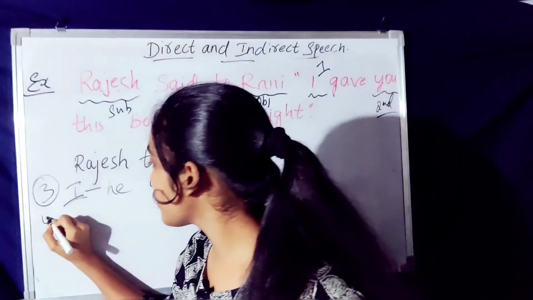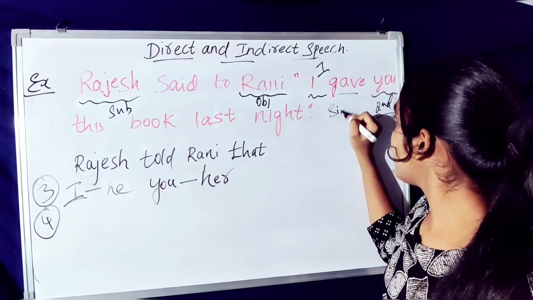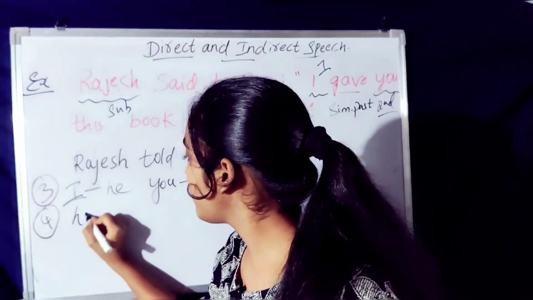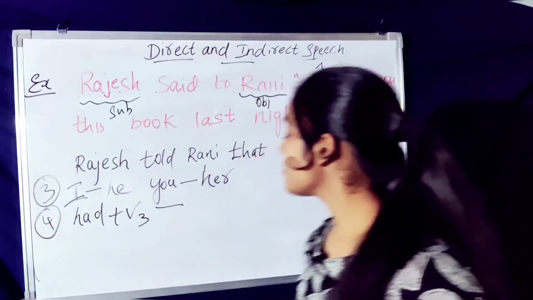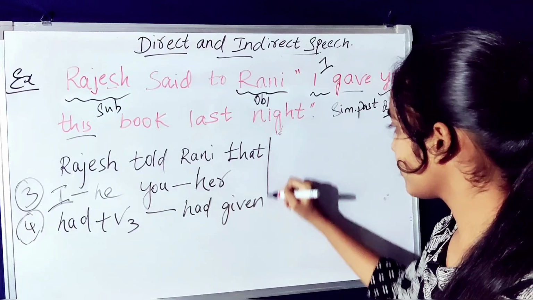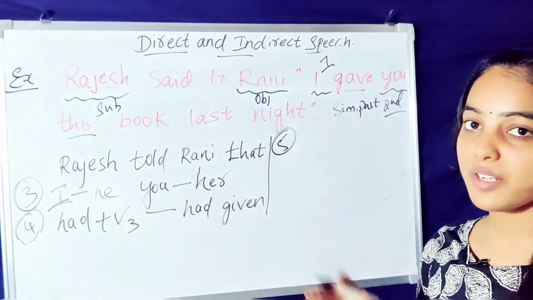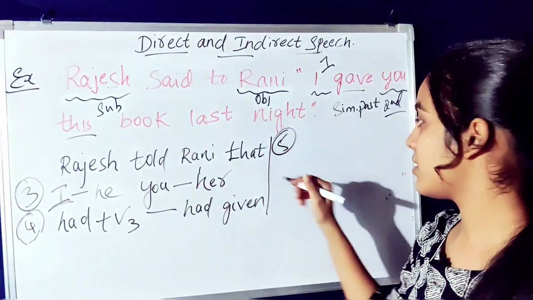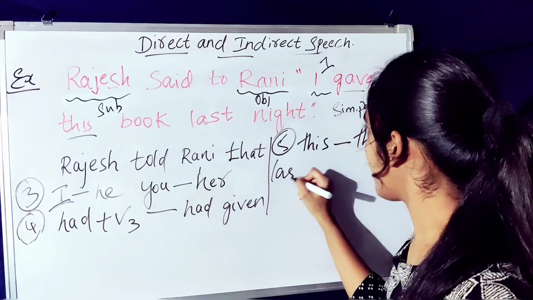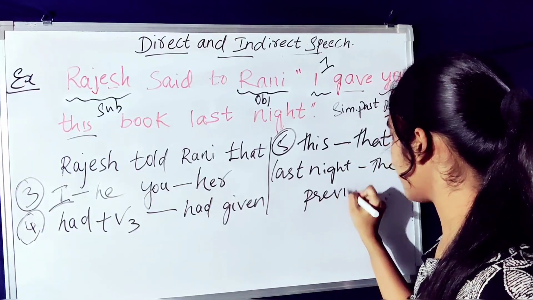Okay, what was the fourth rule? Changing of tense. Here gave is nothing but simple past. Simple past will be changed to past perfect. So had plus V3. What is the V3 form of give? Given. Had given. What was the fifth rule? If there is any specific word related to time, then change according to the table. Here there are 2 specific words. What are they? This. Change it to that. Last night. Change it to the previous night.